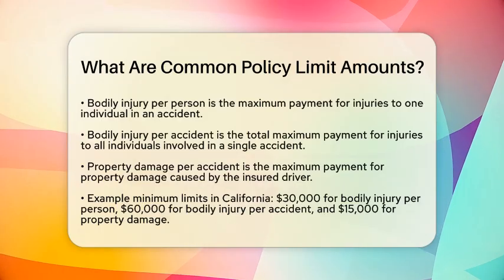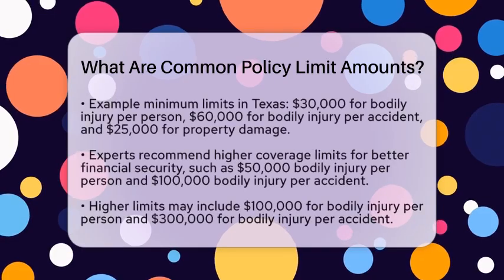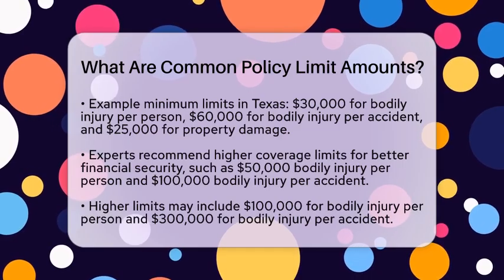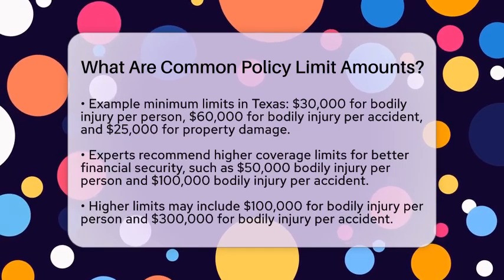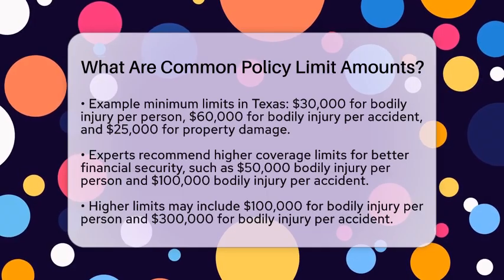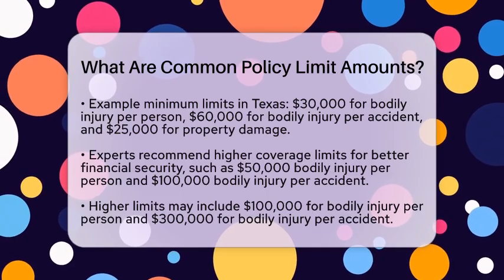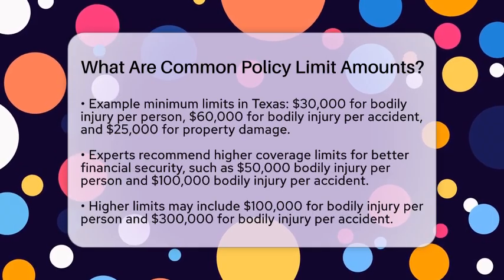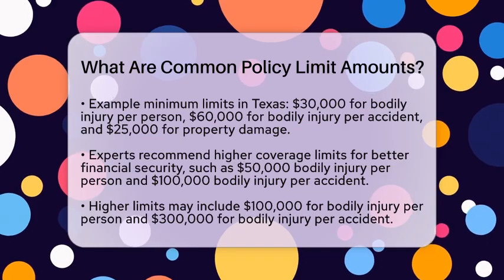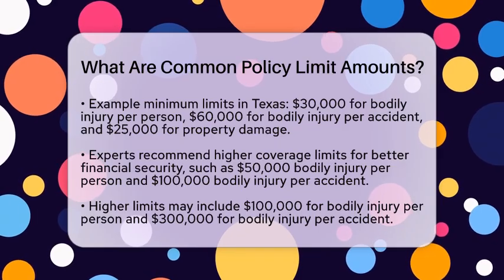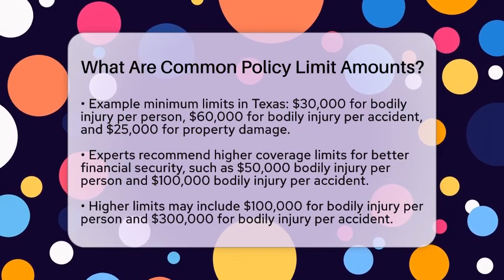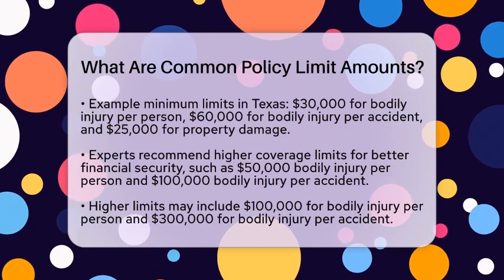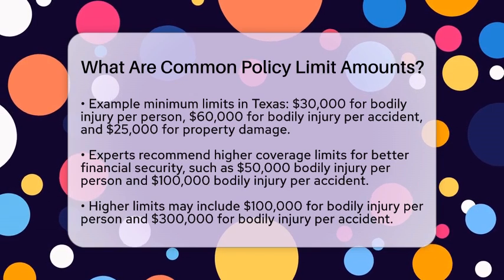Many experts suggest higher coverage limits for better financial security. A common recommendation is $50,000 for bodily injury per person, $100,000 for bodily injury per accident, and $50,000 for property damage. For even more protection, some drivers opt for $100,000 for bodily injury per person, $300,000 for bodily injury per accident, and $100,000 for property damage.